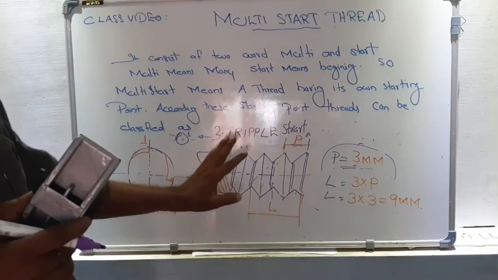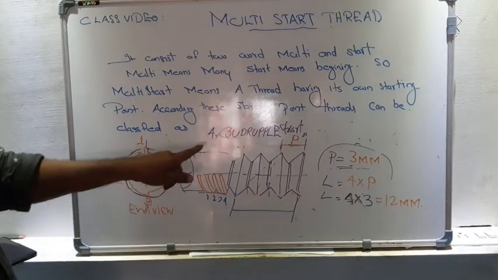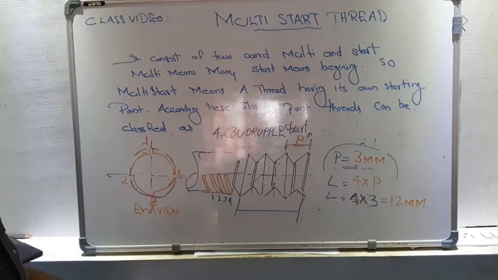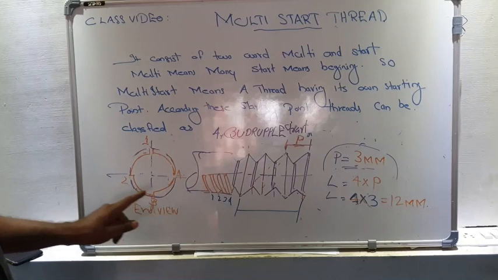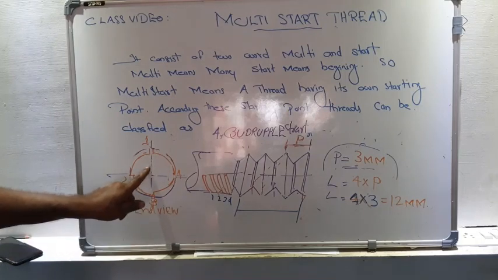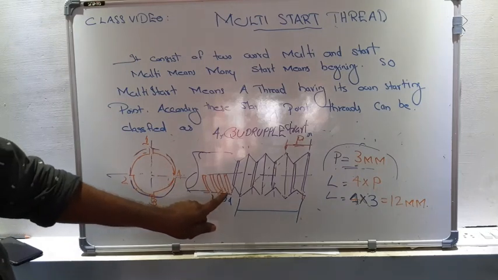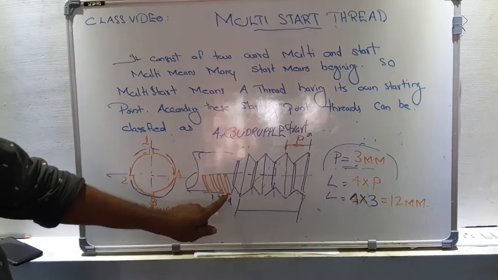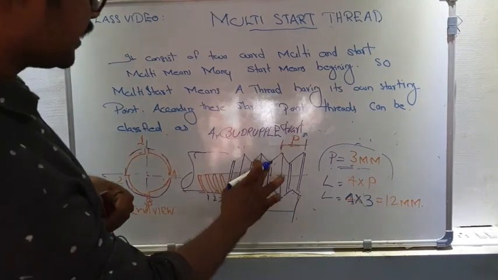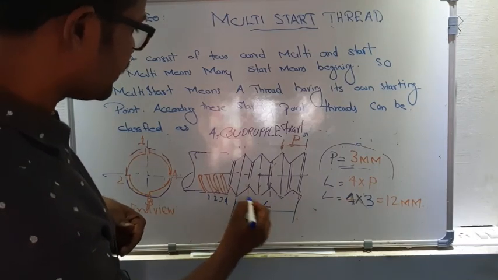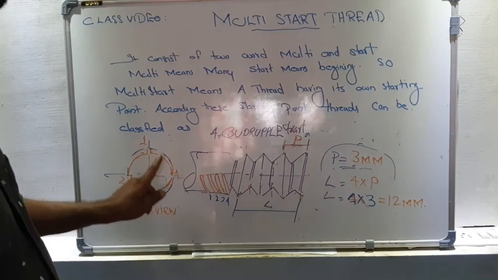Okay. Now what is the case of quadruple start thread? Now let's examine the quadruple start thread. This figure shows a quadruple start thread. This is the end view. The end view has 4 starts. Similarly, in its front view, 4 starts are marked here. This is pitch, same as in the first case. And what should be the lead? This is lead. In the case of quadruple start thread, we have 4 starts.